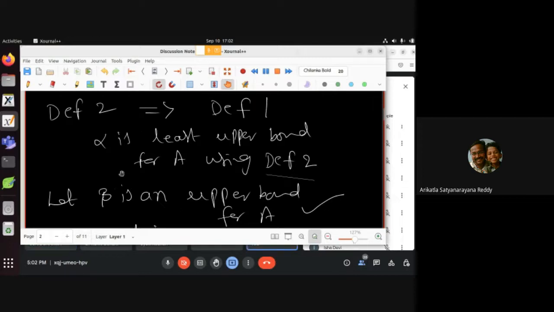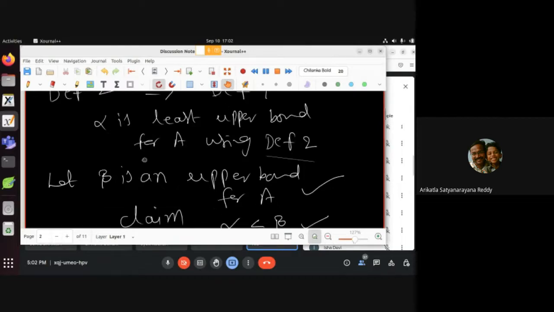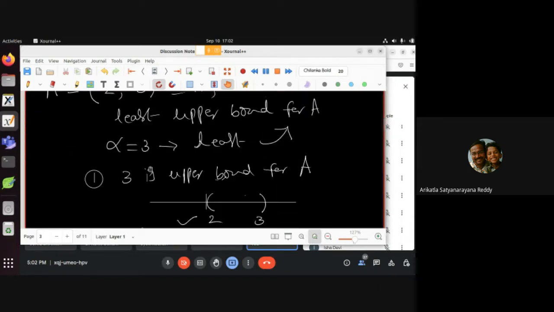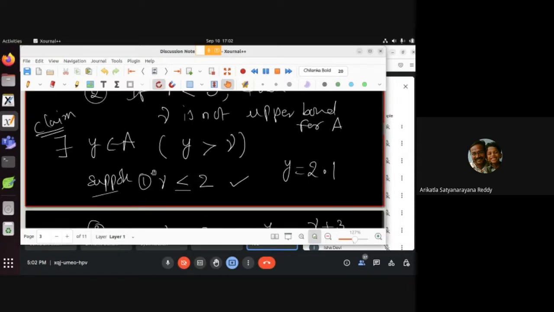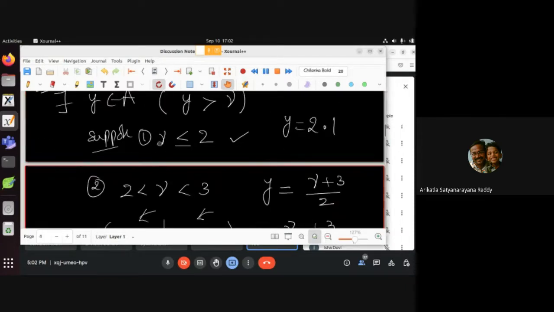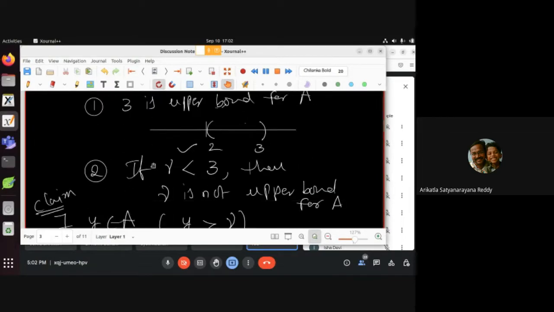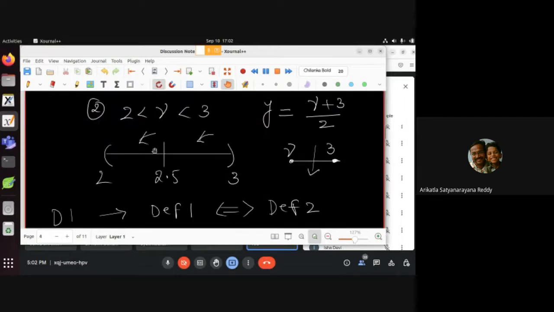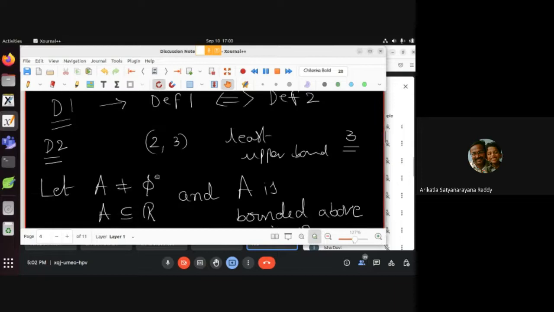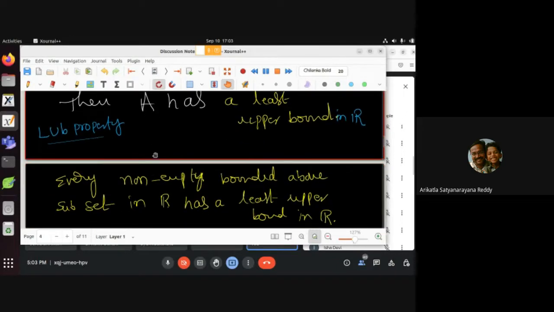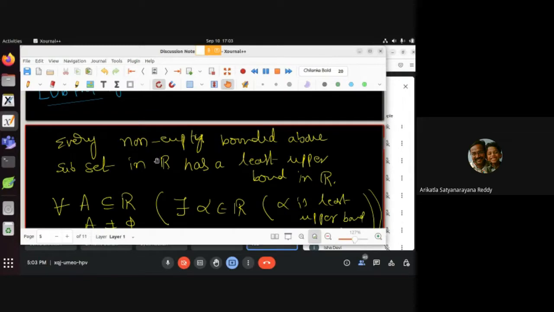In the previous class, we discussed two definitions, definition 1 and definition 2, right? So we proved that the two definitions are equivalent for the least upper bound property. And then afterwards, we defined one property called LUB property. What does LUB property say, you know, right? LUB property says that every non-empty subset which is bounded above has a least upper bound. So every non-empty bounded above subset in R has a least upper bound in R.